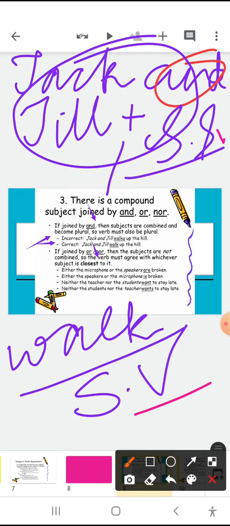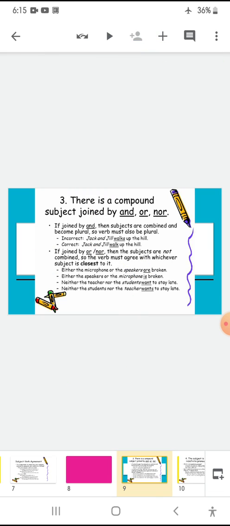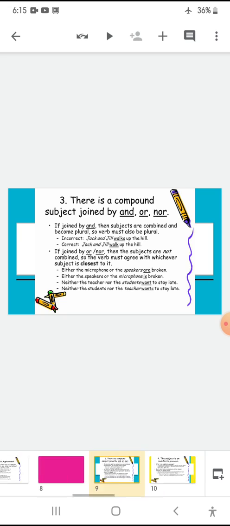For example, either the microphone or the speakers are broken. Either the speakers or the microphone is broken. Neither the teacher nor the students want to stay late. Neither the students nor the teacher wants to stay late. So this is an important point. Hope you're clear with this point.